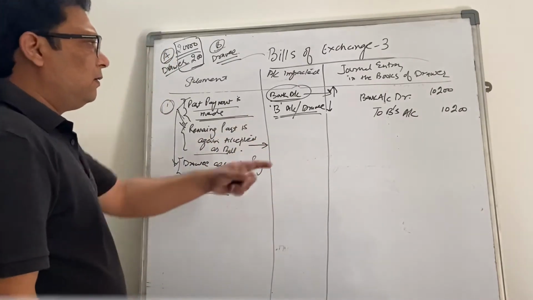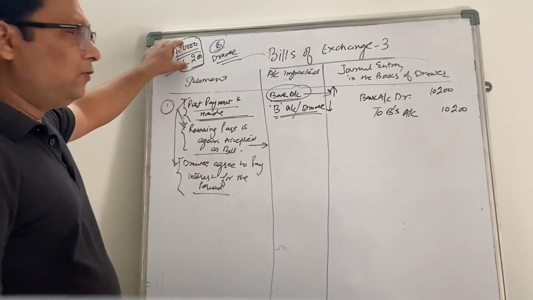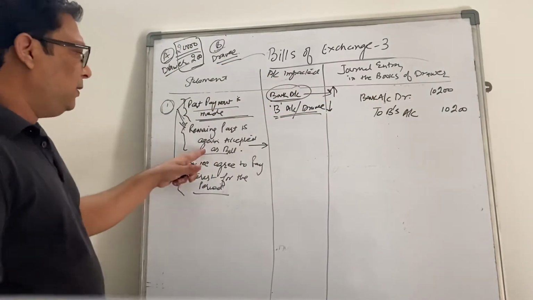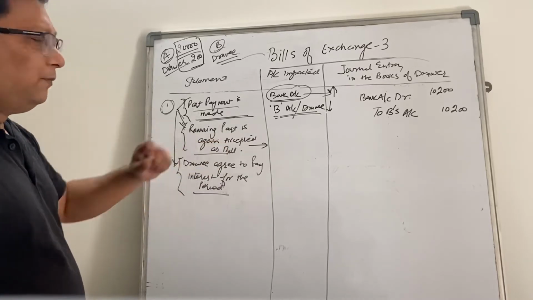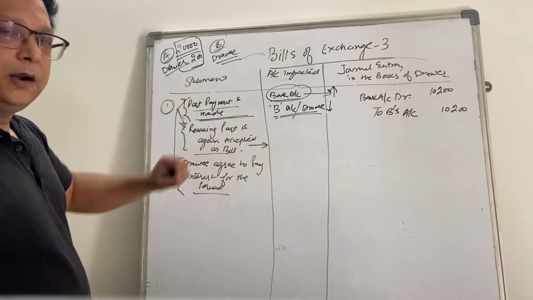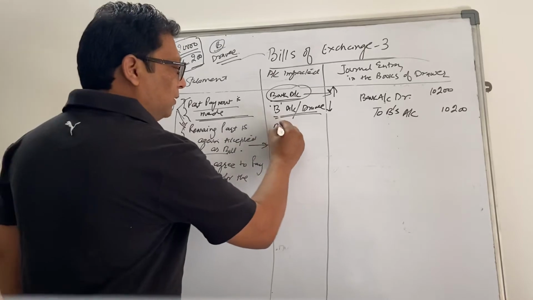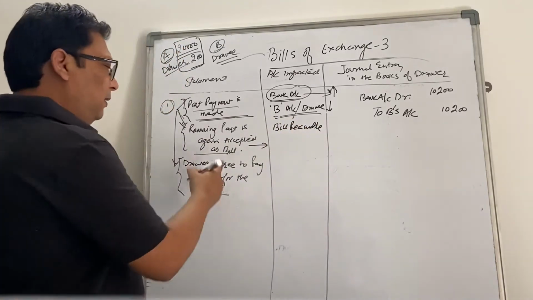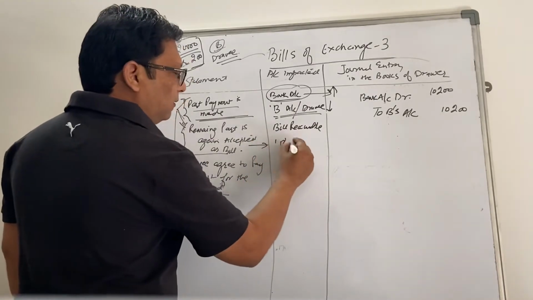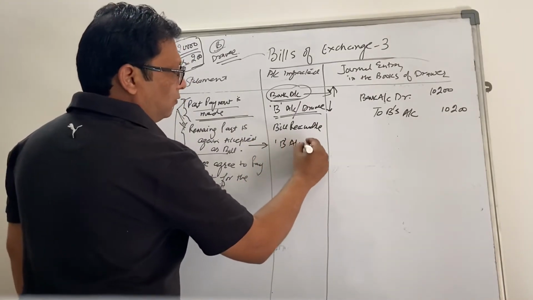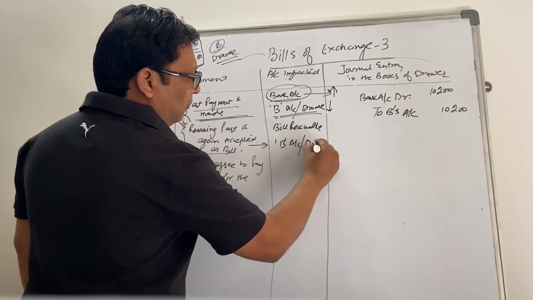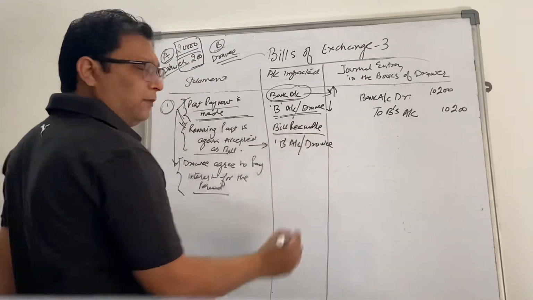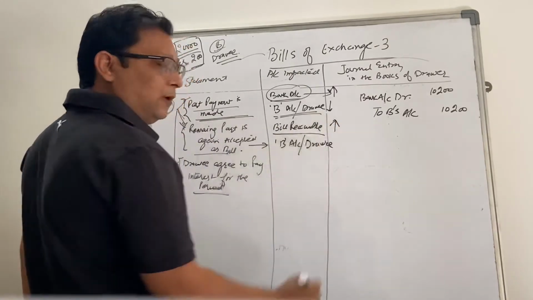Secondly, the total amount due was 20,200, out of which 10,200 B has paid. For the remaining part, he said that you draw another bill on me. Now A is drawing another bill, so two accounts are impacted. Bill receivable, this is a new bill, right? And on whom is it drawn? B's account. So we know bill receivable is an asset and a new bill is drawn, so the asset is going up.